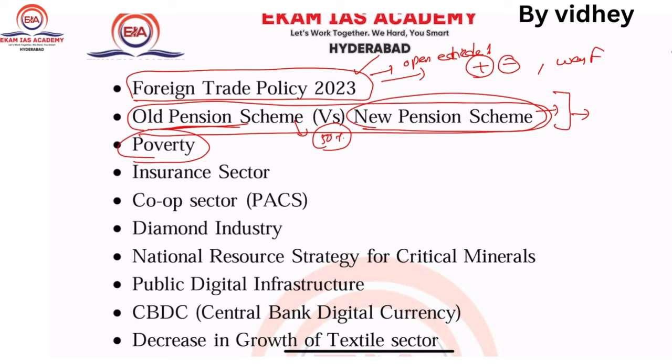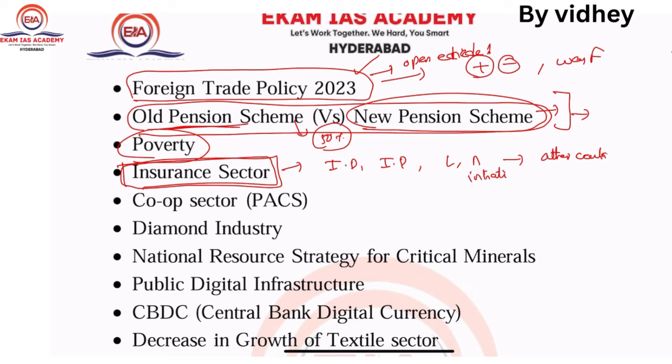It's an ultimate concept. So as much as possible from this dimension, just go through it. Next one, the insurance sector, which was untouched and not asked by the UPSC till now. In this, you need to know about insurance density and insurance penetration, right? For example, life insurance and non-life insurance compared with other countries. What are the initiatives taken by India, and suggest some way forward for it.